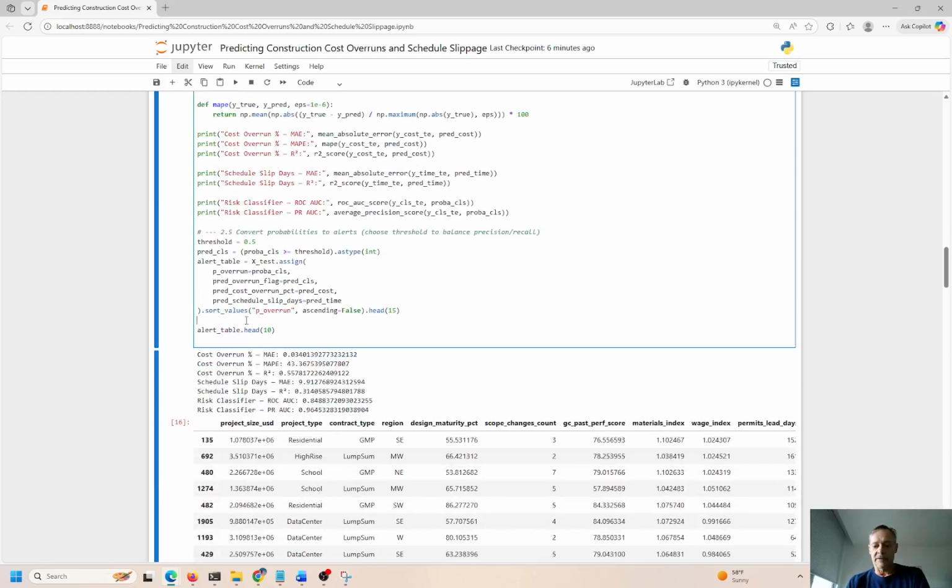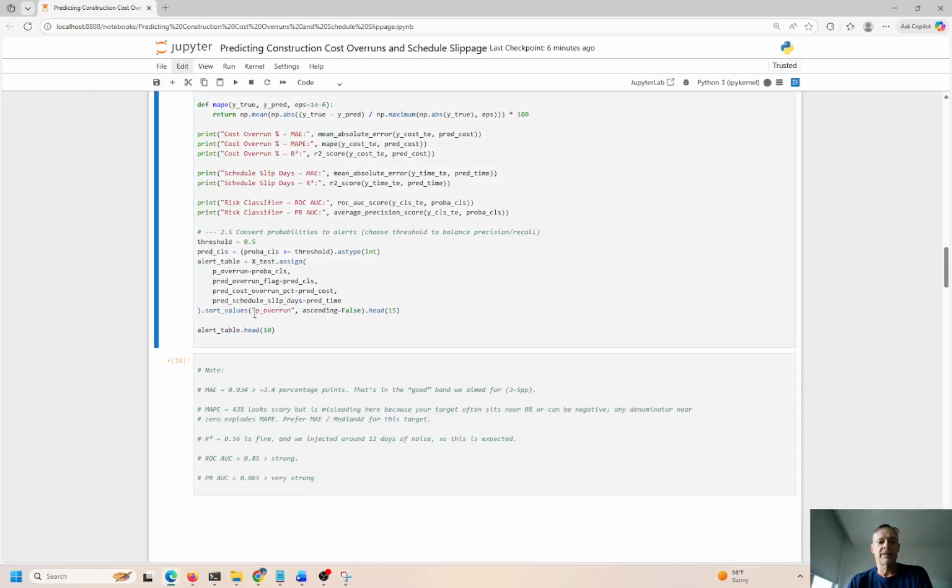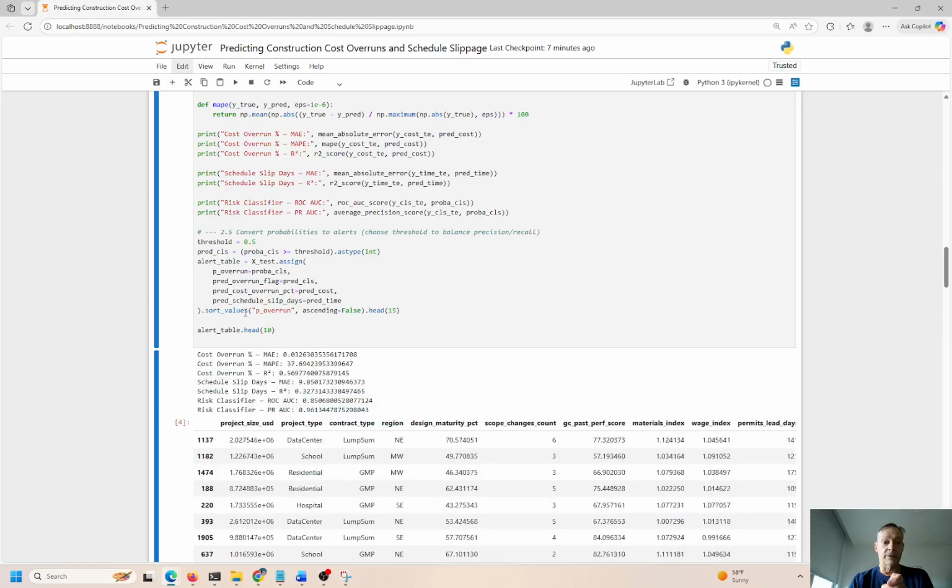So, okay, we have our metrics here. Let me go ahead and run this and look at the table. Everything is going to be dumped into a table so we can quantify all the risks here, including the mean average error and the R squared, and see what these look like. And then use that with our risk classifier to determine the probability of risk here.